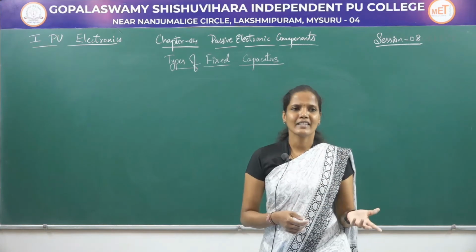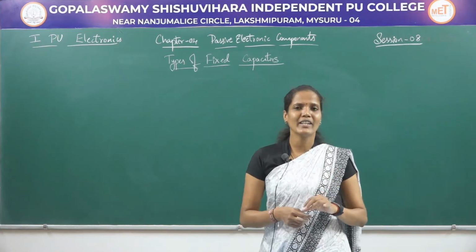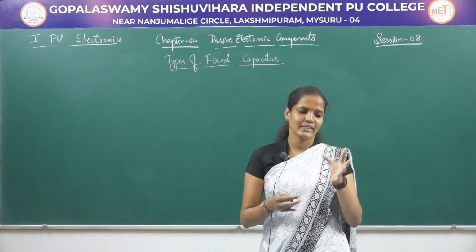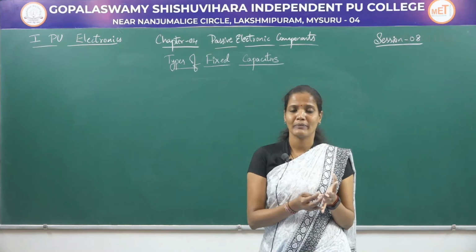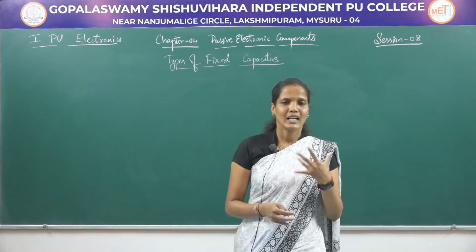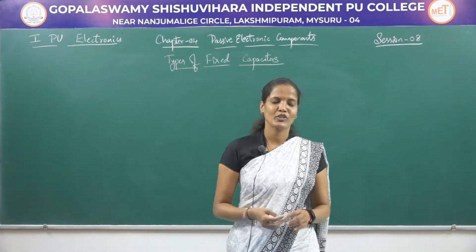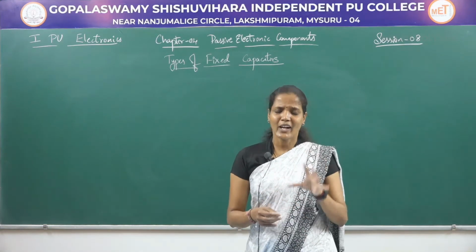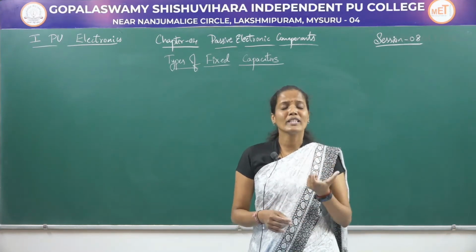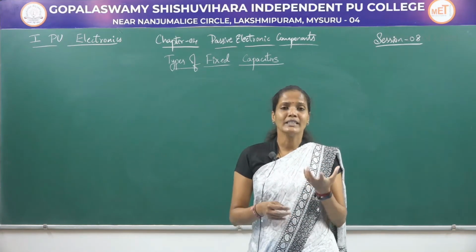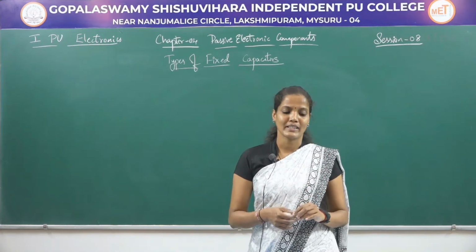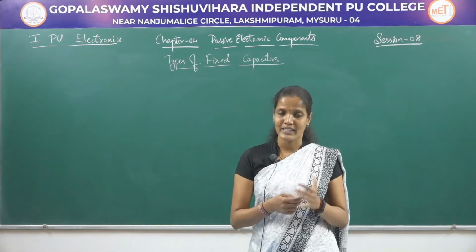In the resistors, depending upon which material we are using to construct the resistor, that is, if I am using carbon as a resistive element, then I am going to name it as a carbon composition resistor. If I am going to use metals as a resistive element, then I am going to name it as a metal film resistor. Accordingly, these capacitors are classified depending upon which dielectric medium I am using in the construction of these capacitors.